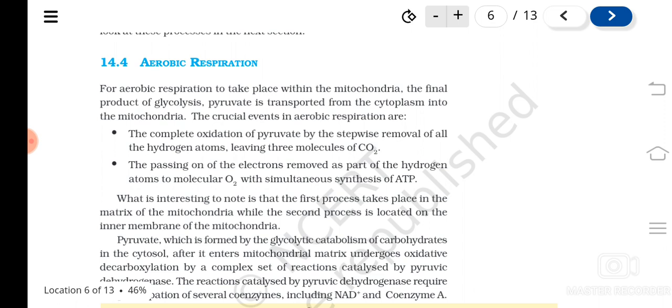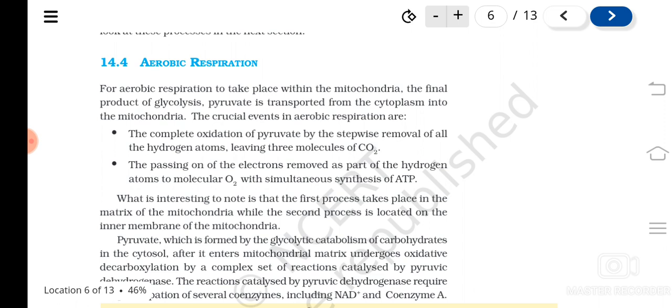At that time, the electrons that are removed will be given to oxygen with the simultaneous synthesis of ATP. So these are the two events that have to be done to pyruvic acid for complete oxidation through aerobic respiration.